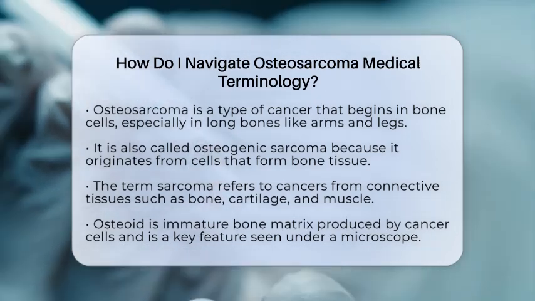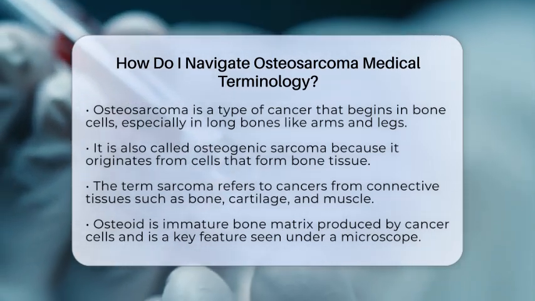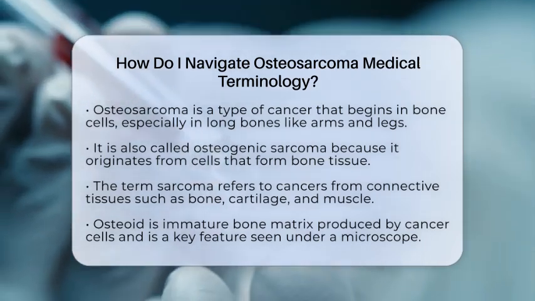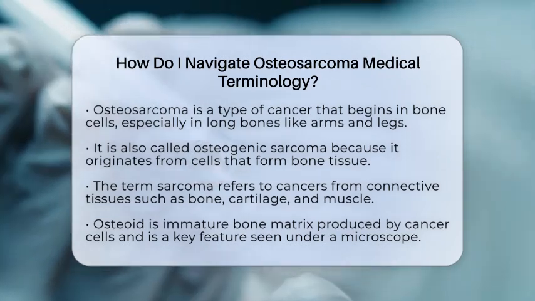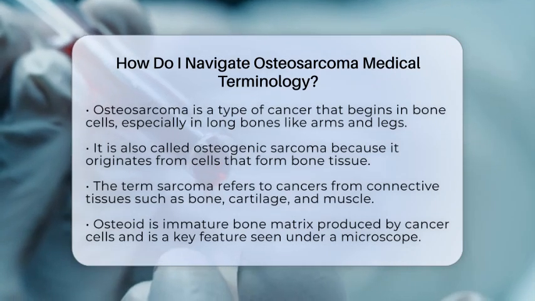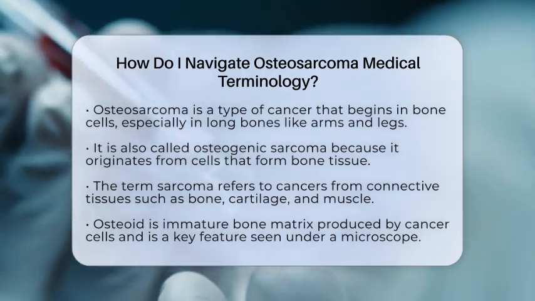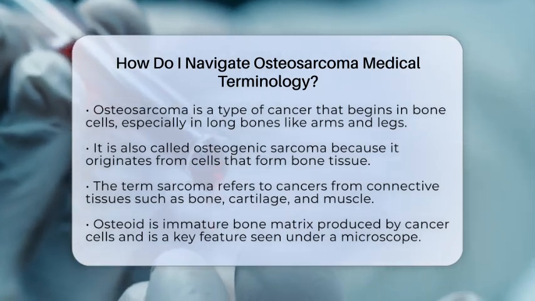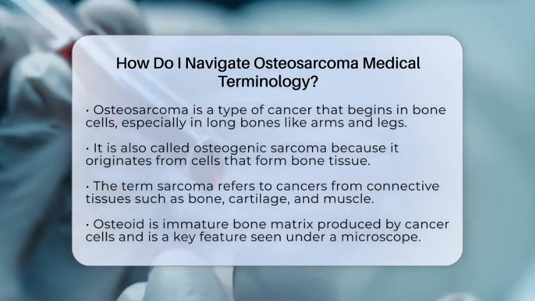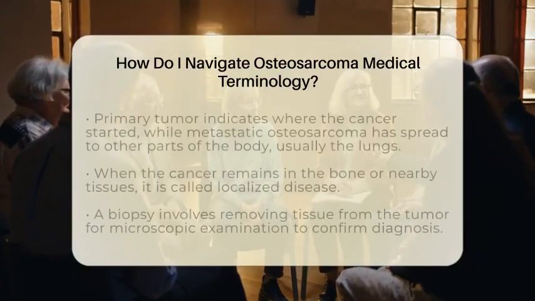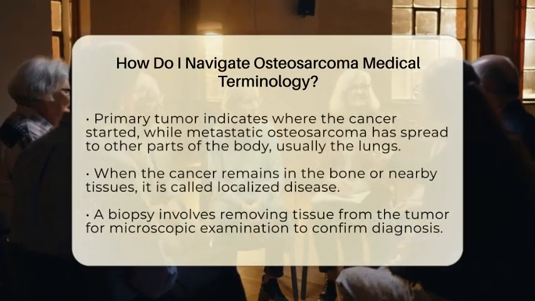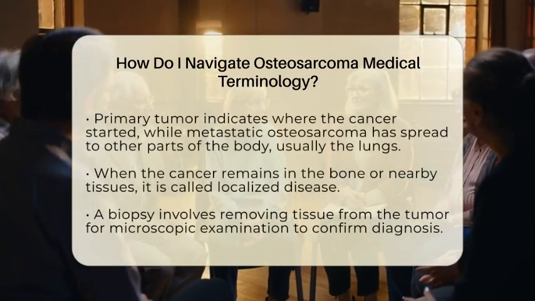This cancer most often occurs in long bones like those in the arms or legs, especially in teenagers and young adults. The word sarcoma refers to cancers that develop from connective tissues, including bone, cartilage, and muscle. Since osteosarcoma arises from bone tissue, it is classified as a sarcoma. When doctors describe the tumor, they often mention the production of osteoid, which is immature, unmineralized bone matrix made by the cancer cells. This osteoid is weaker than normal bone and is a hallmark of osteosarcoma under the microscope.